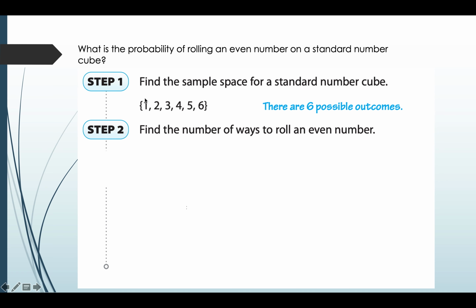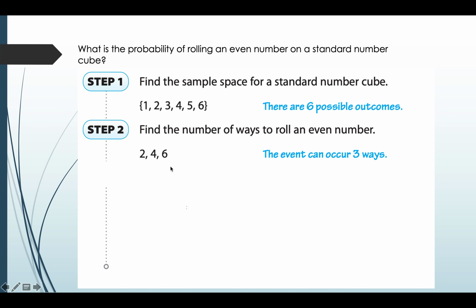The second step is to find the number of ways to roll an even number. Among these, the even numbers are 2, 4 and 6. That means the event can occur in 3 ways.